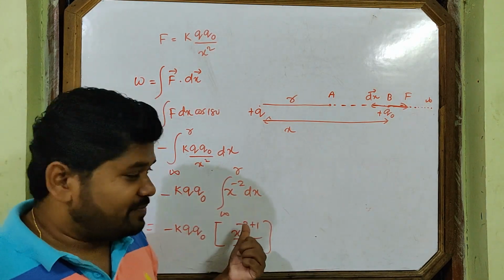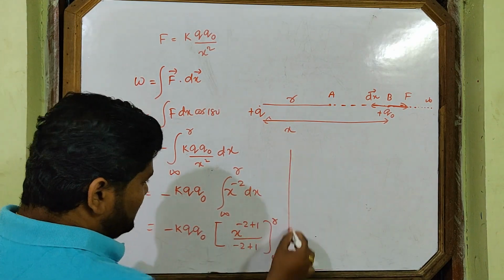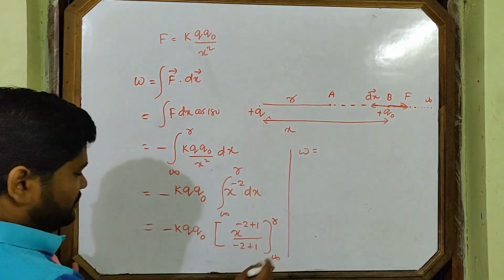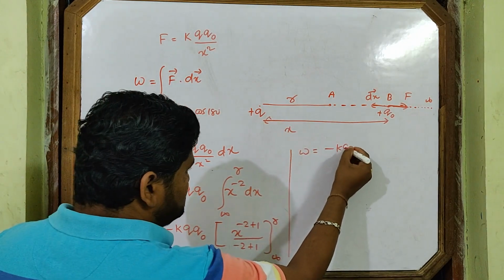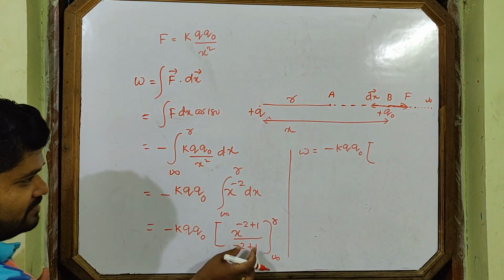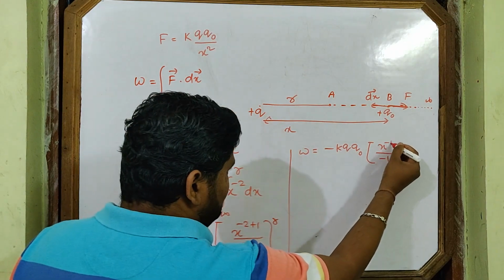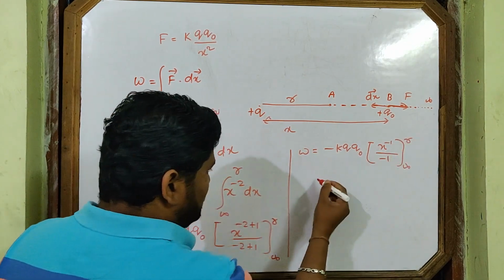Again I am telling you, x to the power n plus 1 by n plus 1, from infinity to r. Then work done W is equal to minus k q naught. Here 1 minus 1 comes, so minus 1 here, and here it becomes x to the power minus 1, from infinity to r.